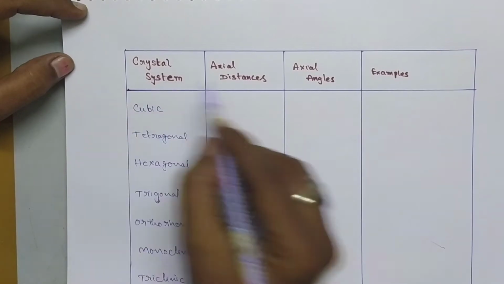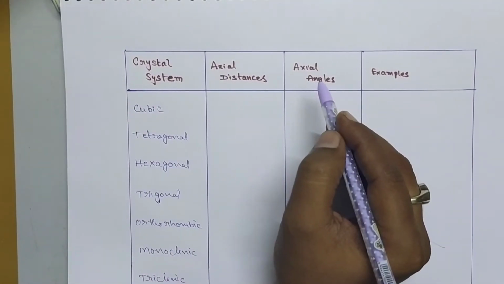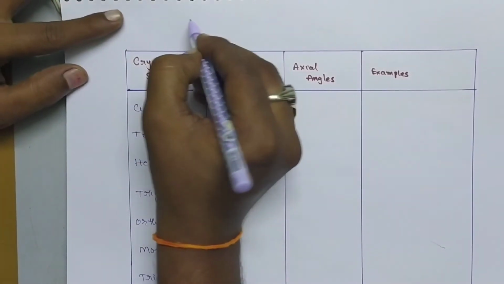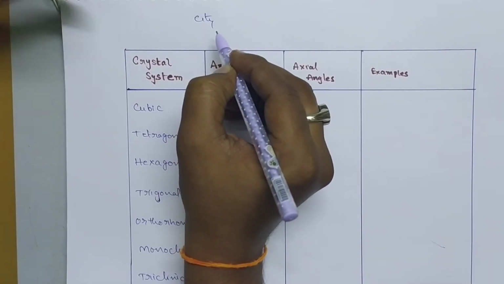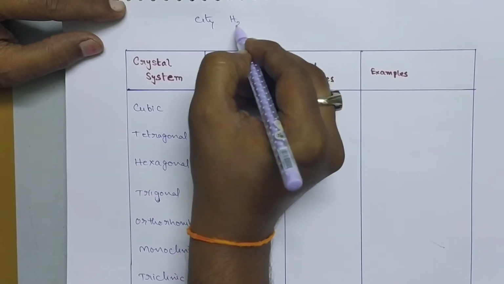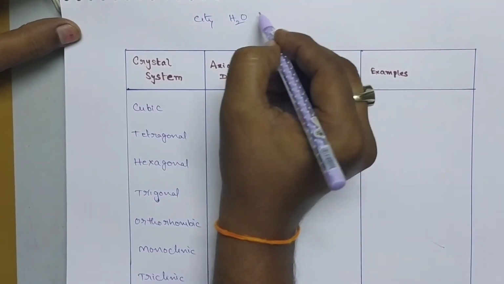Remember a small trick. Here is a small story. Once upon a time there was a city. That city was completely drowned in water due to heavy flood, and the entire city became empty.